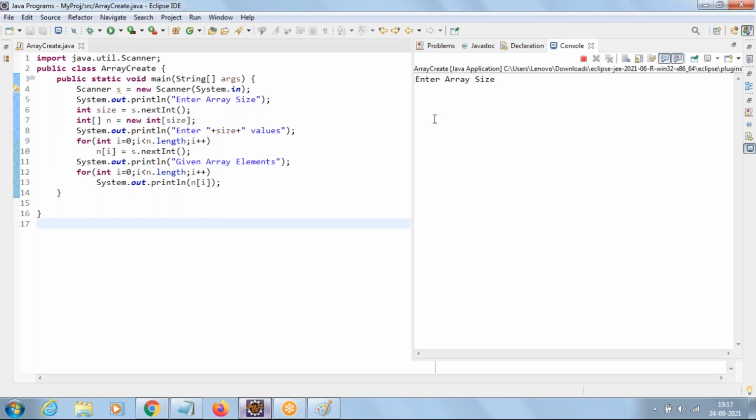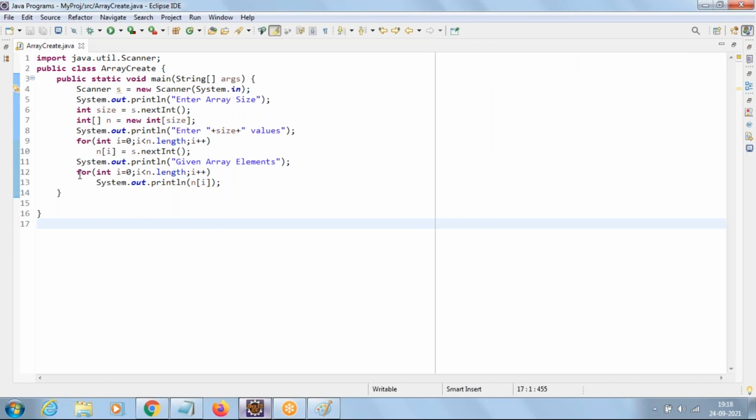Now run the code. It will ask you the array size. I'm giving 5. Then it will go with the message to enter 5 values. I'm going with 5 values here. Values are your wish. Then once we enter the values, it's going to display the elements back to us. Clear? Any questions?